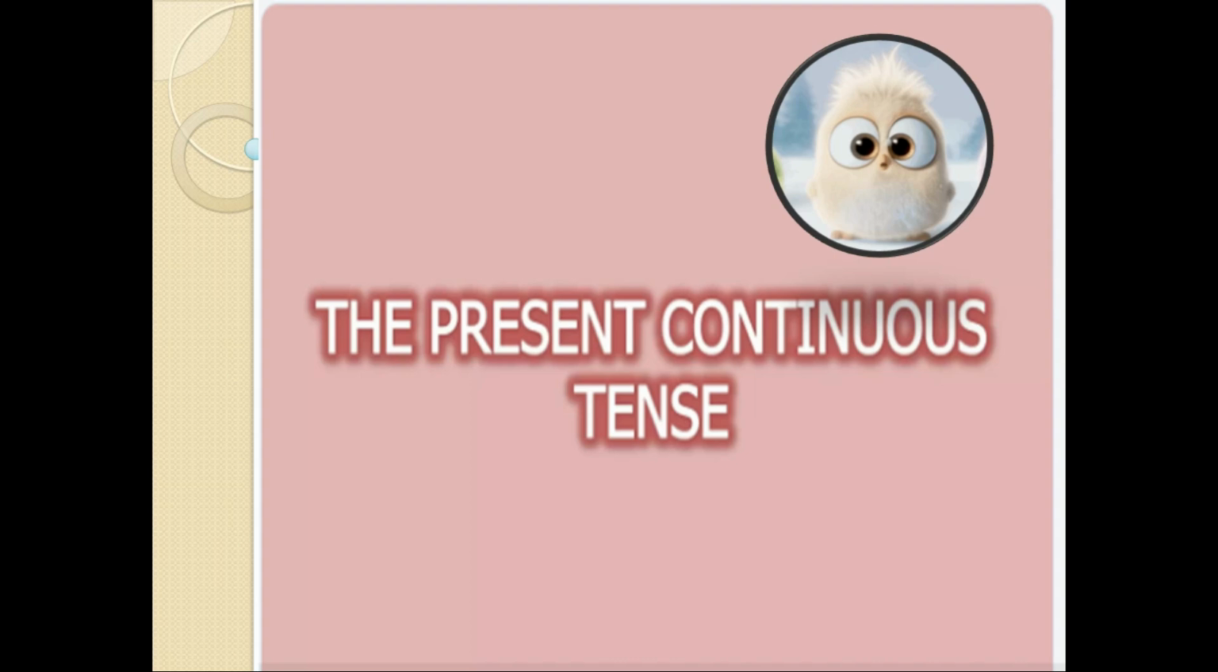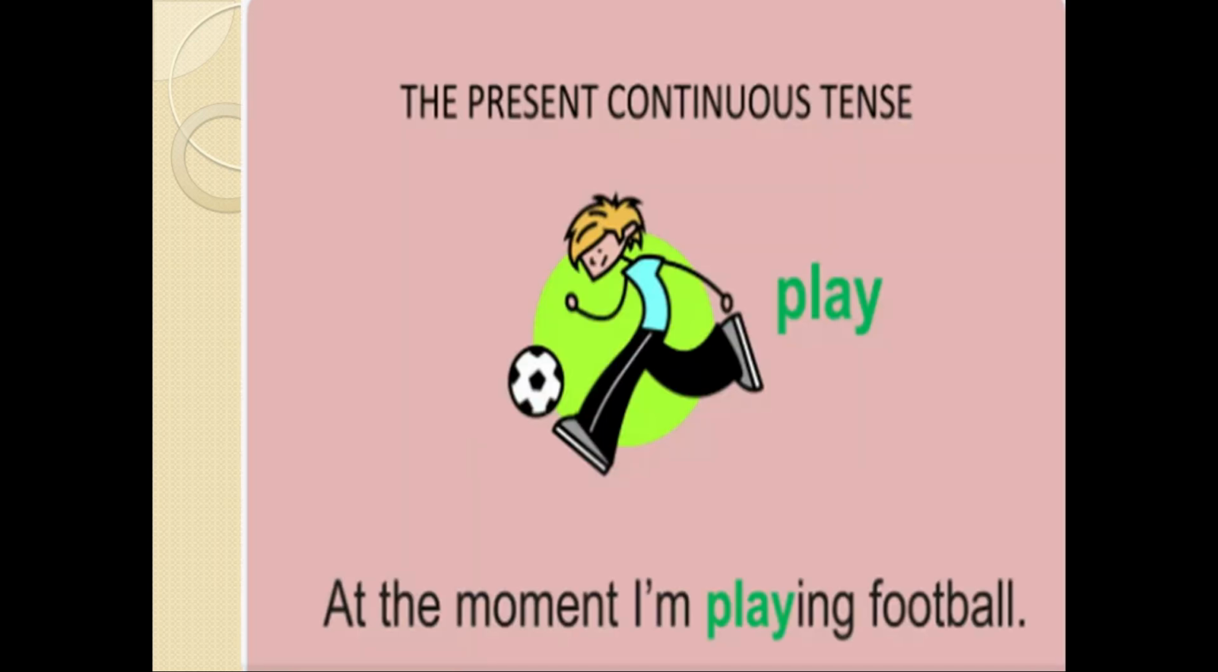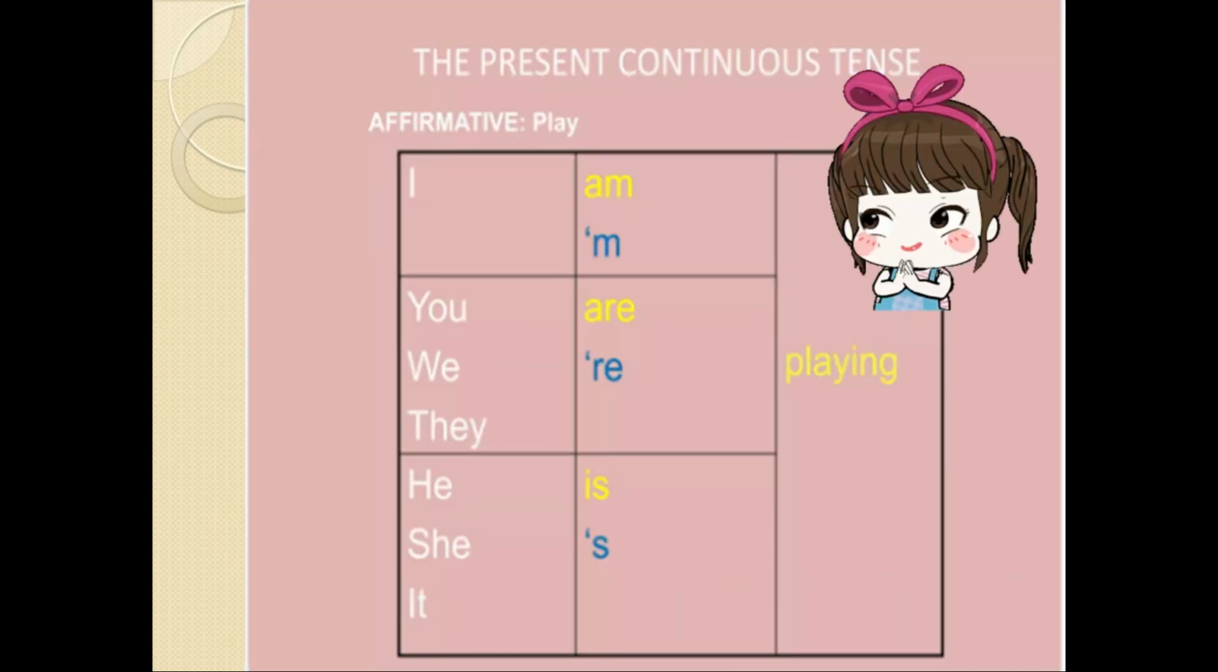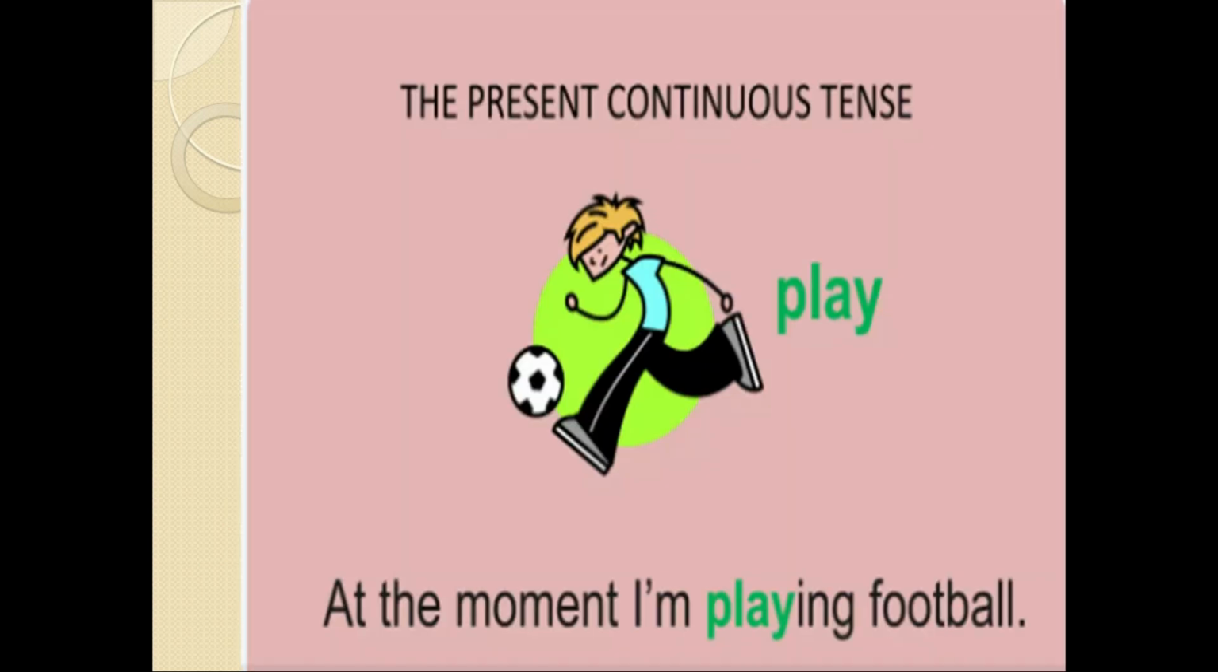So let's start with present continuous tense. Here on the screen you can see a picture, and you can see that there is a boy and he is having a football. The verb here is play. What do you think he is doing, what the boy is doing? At the moment I am playing football.